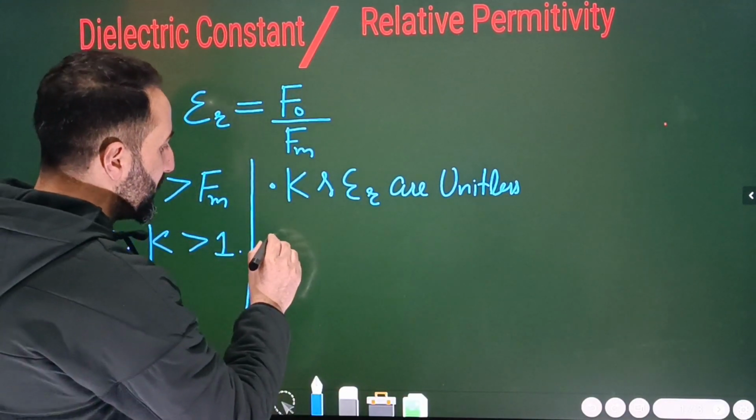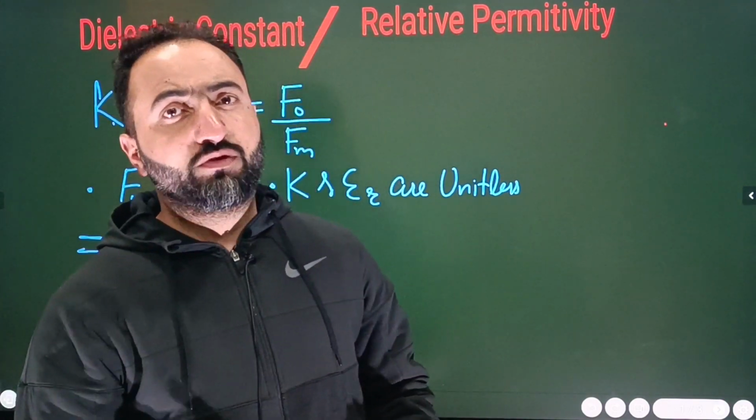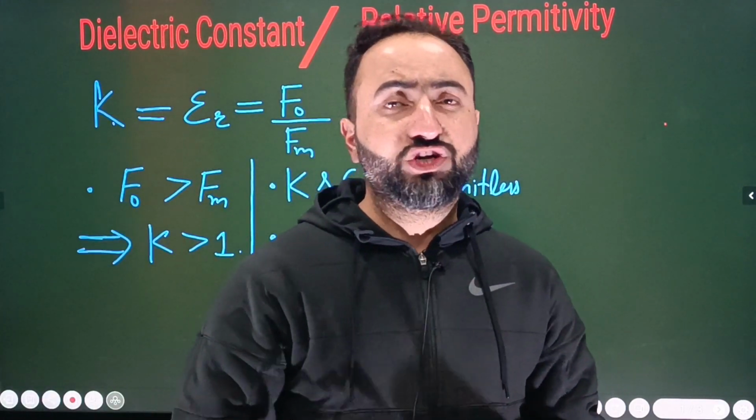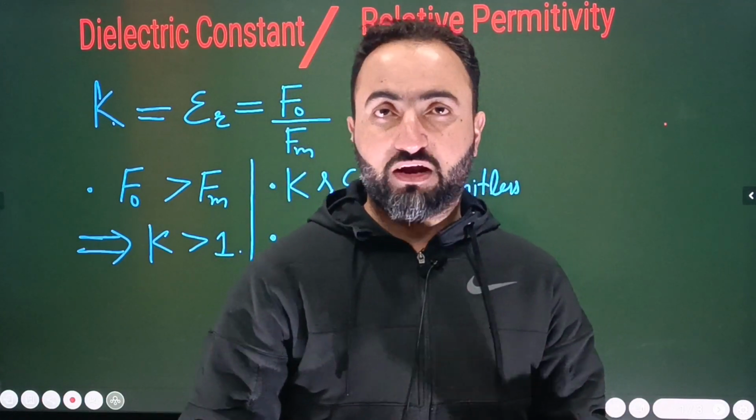Point number third, another important point is this. Okay, for example, this question has been asked in the AMS 2015. The question was like this: there are 2 point charges, they are separated by vacuum, the force between them is capital F. All right.